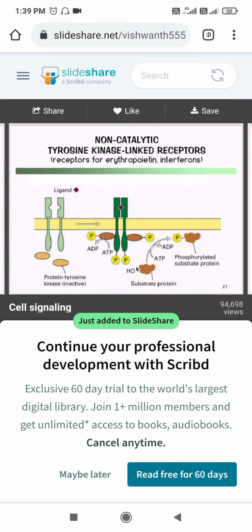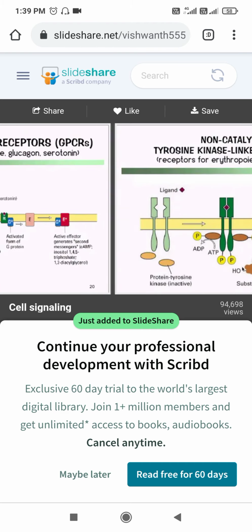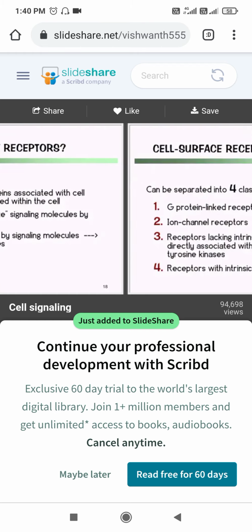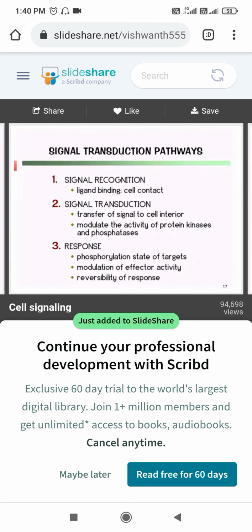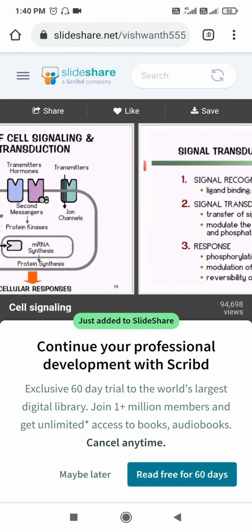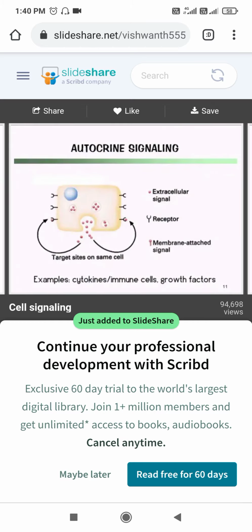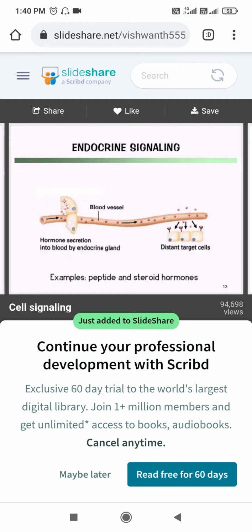carbon and energy. So, signaling molecules and their receptors: there are different types of signaling molecules. They are recognized as ligands, and receptors are G protein linked receptor, ion channel receptor, receptor with enzymes like tyrosine kinases, etc. So all cells receive and respond to the signals from their surroundings, depending upon the distance covered by the signal molecule. There are three types of signaling. One is called endocrine signaling, another one is paracrine signaling, next one is autocrine signaling.